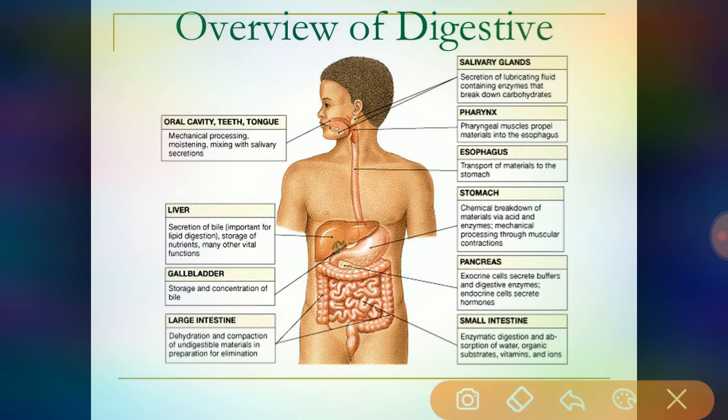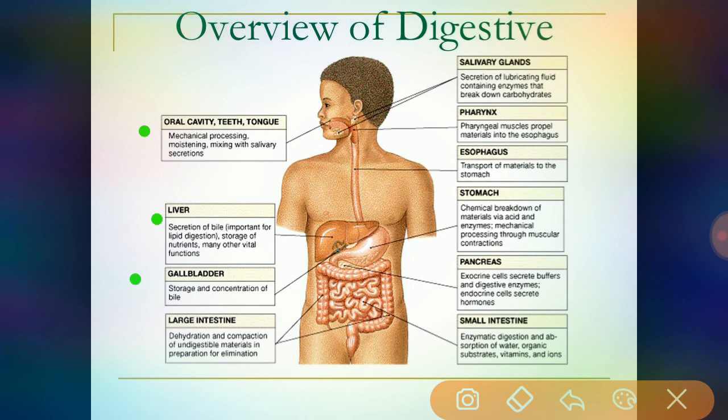In detail, by these three organs there is mechanical processing, moistening, and mixing with the salivary secretions. Then the liver; we will discuss in detail each organ of the digestive system.